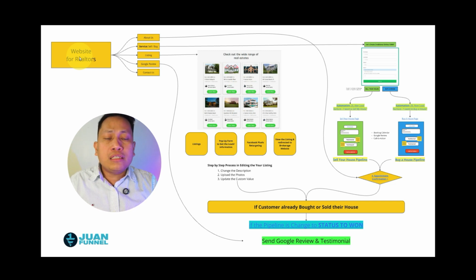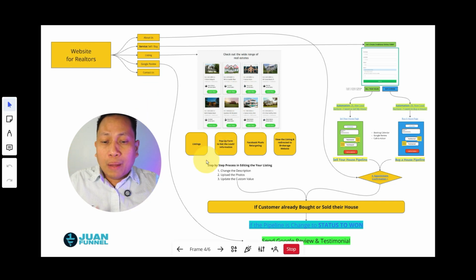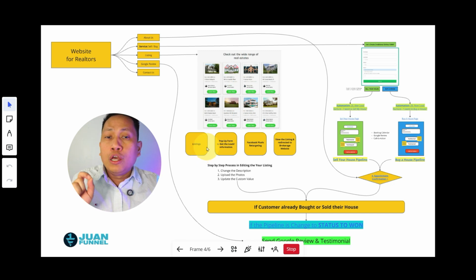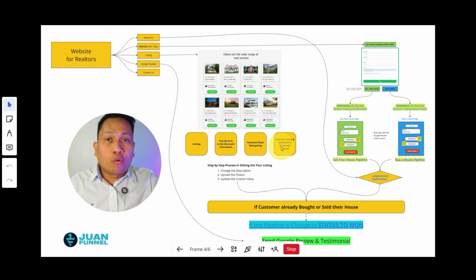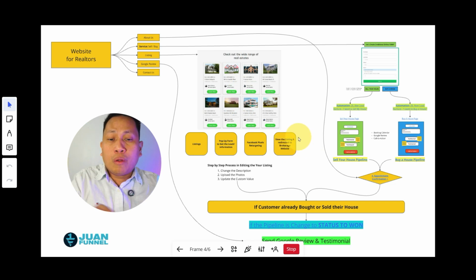Now let's do this. In the playbook, I'm going to create listings, and I'm going to show you how to create a listing super easy using Go High Level. There will be pop-up forms, there will be Facebook retargeting as well, and also the view listing button redirecting to the brokerage's other websites. So we're going to redirect them to the website. This will be the flow.